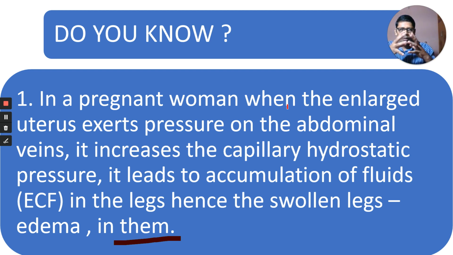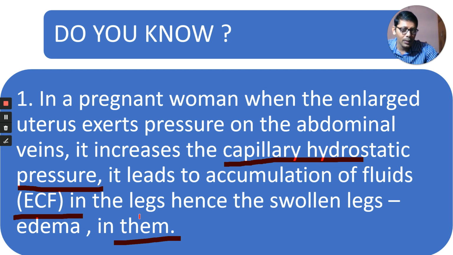During that period, every day the baby grows and the uterus also enlarges. That enlarged uterus exerts pressure on the veins of the abdominal wall, increasing the capillary hydrostatic pressure towards the capillaries of the arterial end. It leads to accumulation of extracellular fluid in the legs.